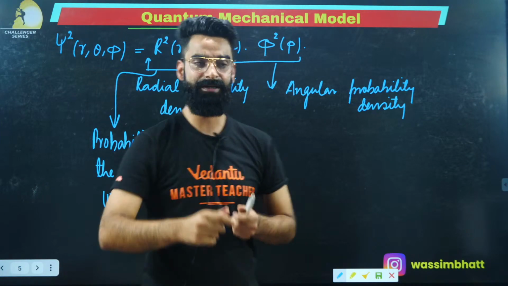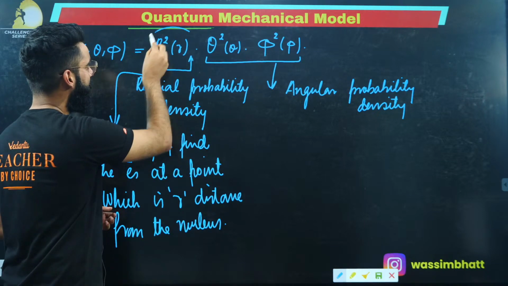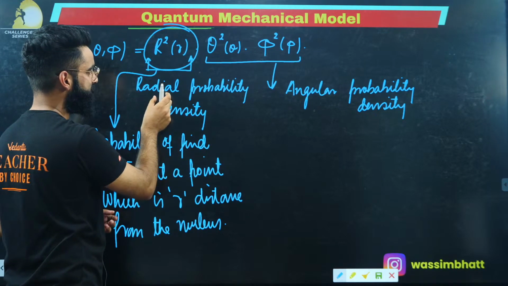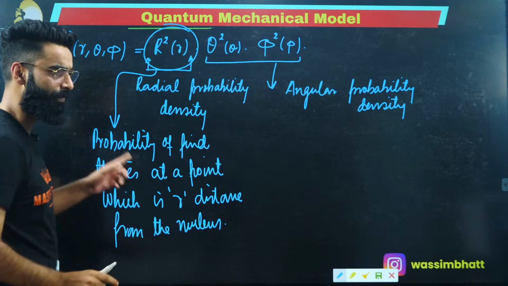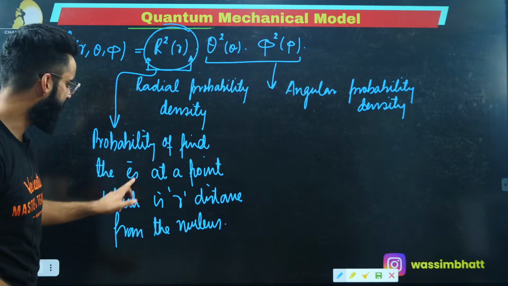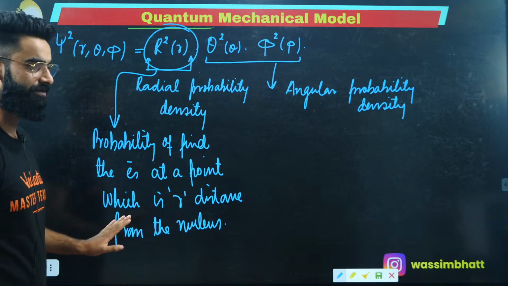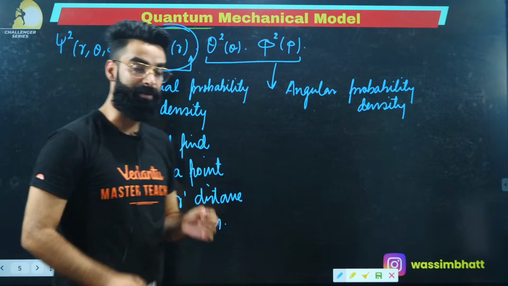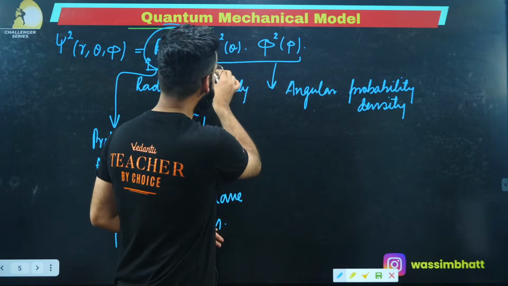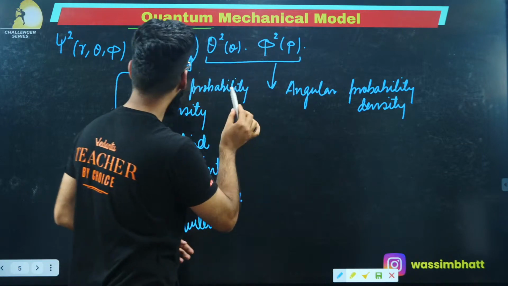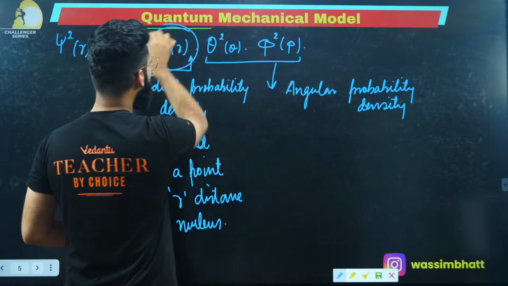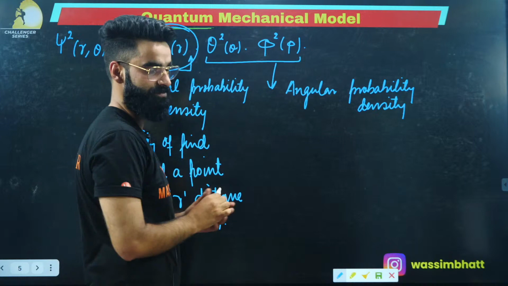How will I be getting it? This term, this r square R square, which is what I call the radial probability density, it's always going to give me the probability of finding the electron at a point which is r distance apart from the nucleus. Now, do people understand what kind of information this whole term gives me?